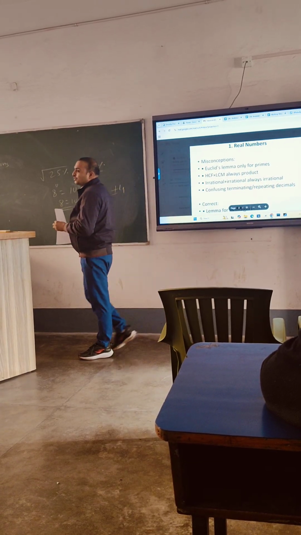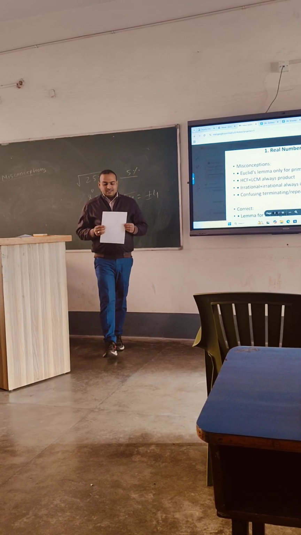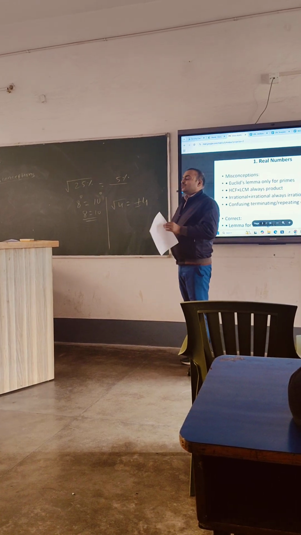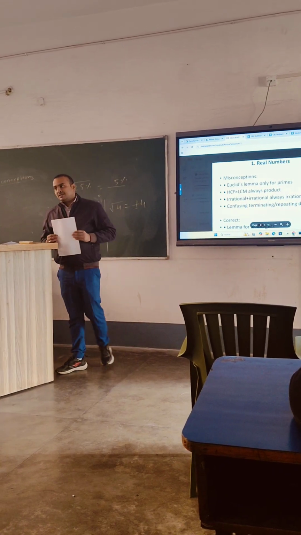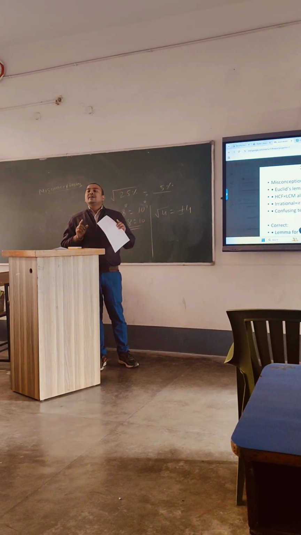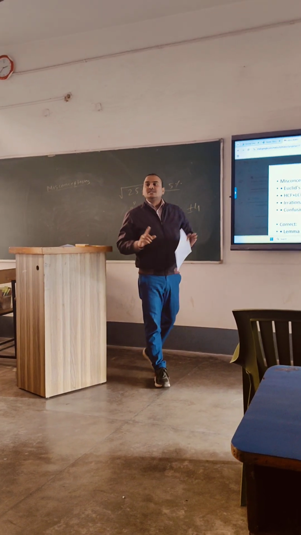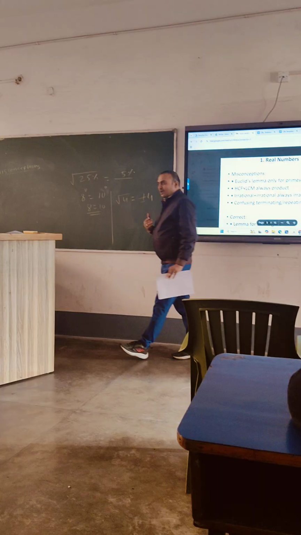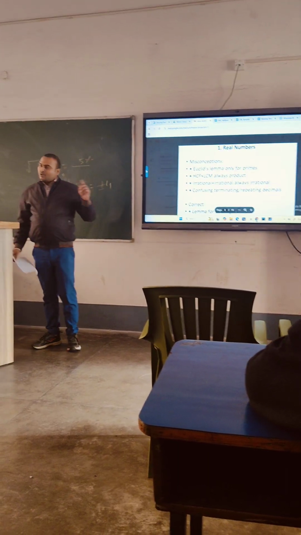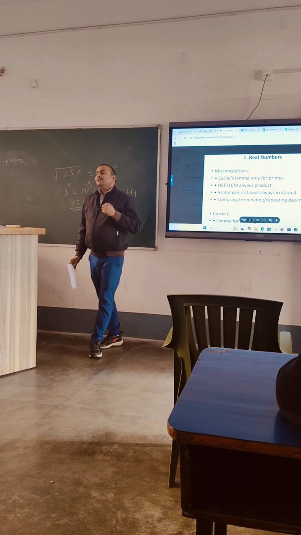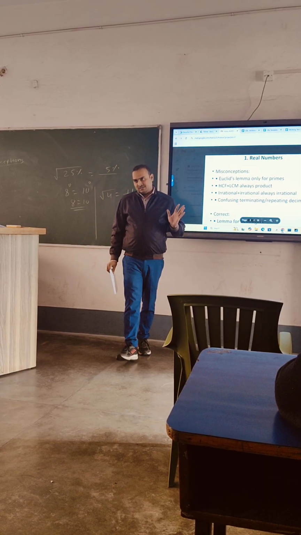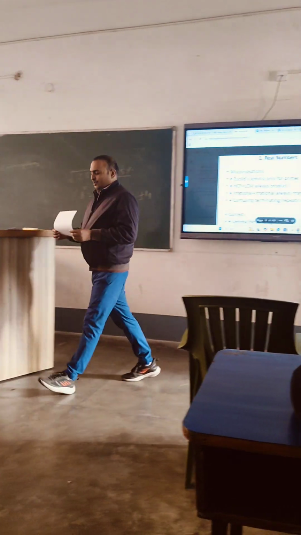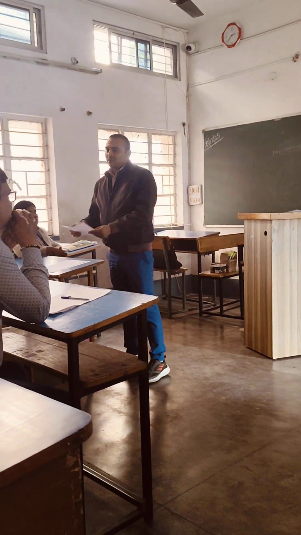Actually, I start any topic with some examples. What is this? Cuboid. Actually, the difference between 2D and 3D: 2D means only we can imagine. There is no existence of a 2D figure. Suppose someone has my photo, then he can touch only my photo, not me. If you can touch anything, it is 3D, and if you cannot touch, it is 2D. And this paper is 3D, because it has some height also.